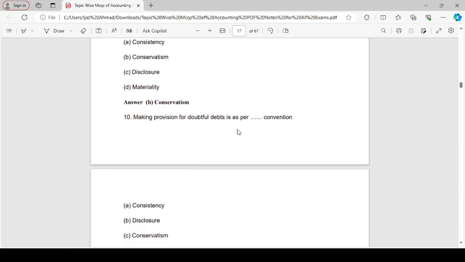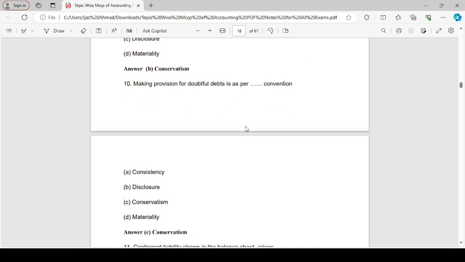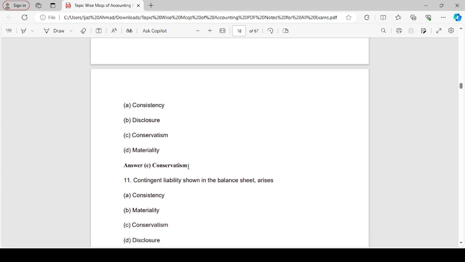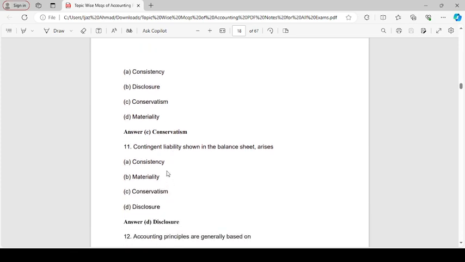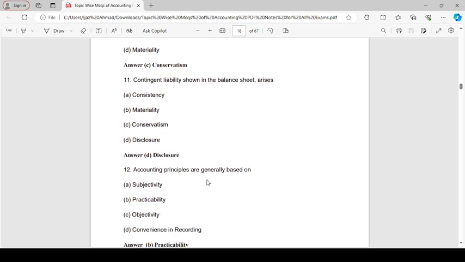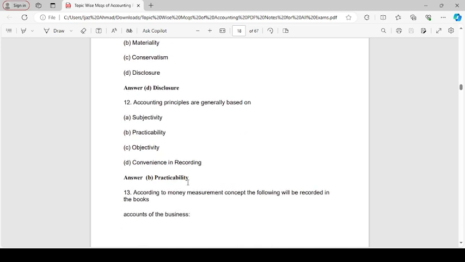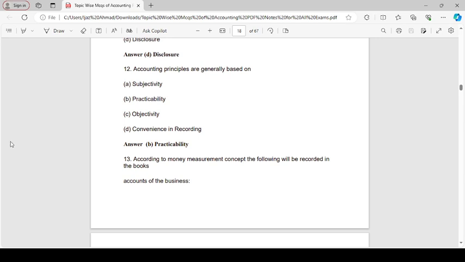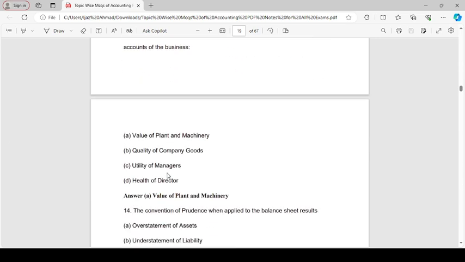Making provision for doubtful debt is a conservative concept. Contingent liability shown in the balance sheet arises from disclosure. Accounting principles are generally based on practicability. According to the money measurement concept, which of the following is recorded in books? Value of plant and machinery.